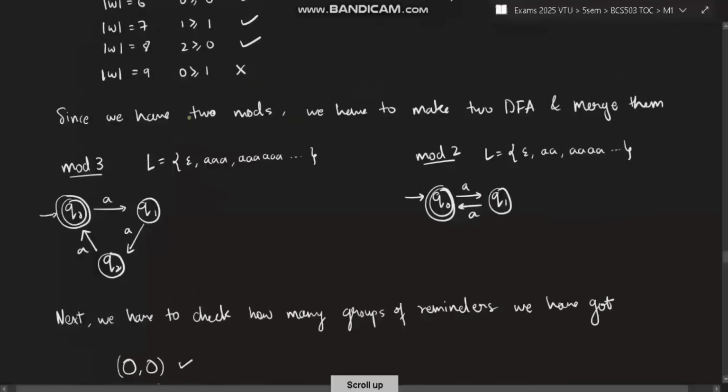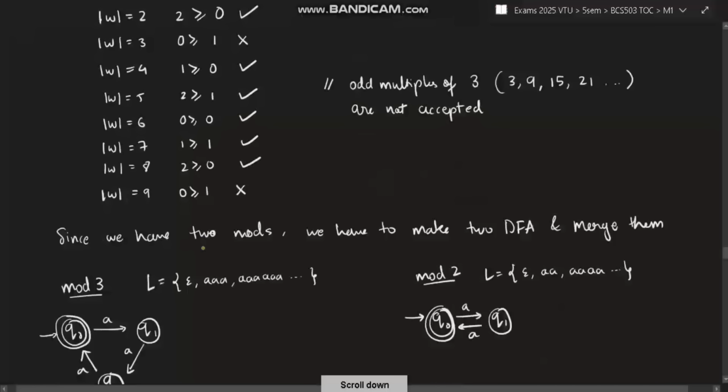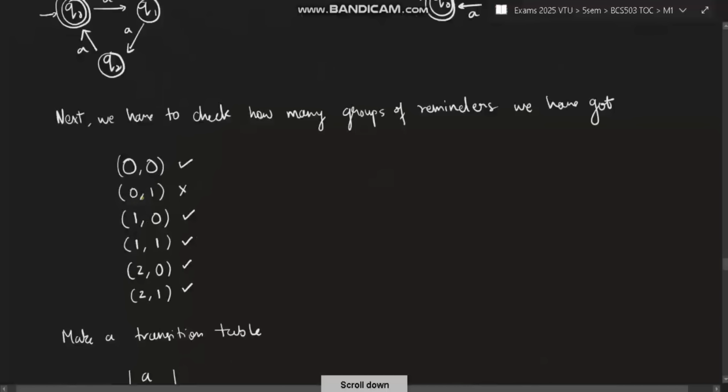If you observe here, when mod 3 was 0 and mod 2 was 1, it was not accepted. Here also the mod 3 answer was 0 and the remainder was 1, it was not accepted. So we can form a rule that whenever the remainder of 3 is 0 and the remainder of 2 is 1, when they occur together, it will not be accepted. In the rest of the cases, it is accepted.